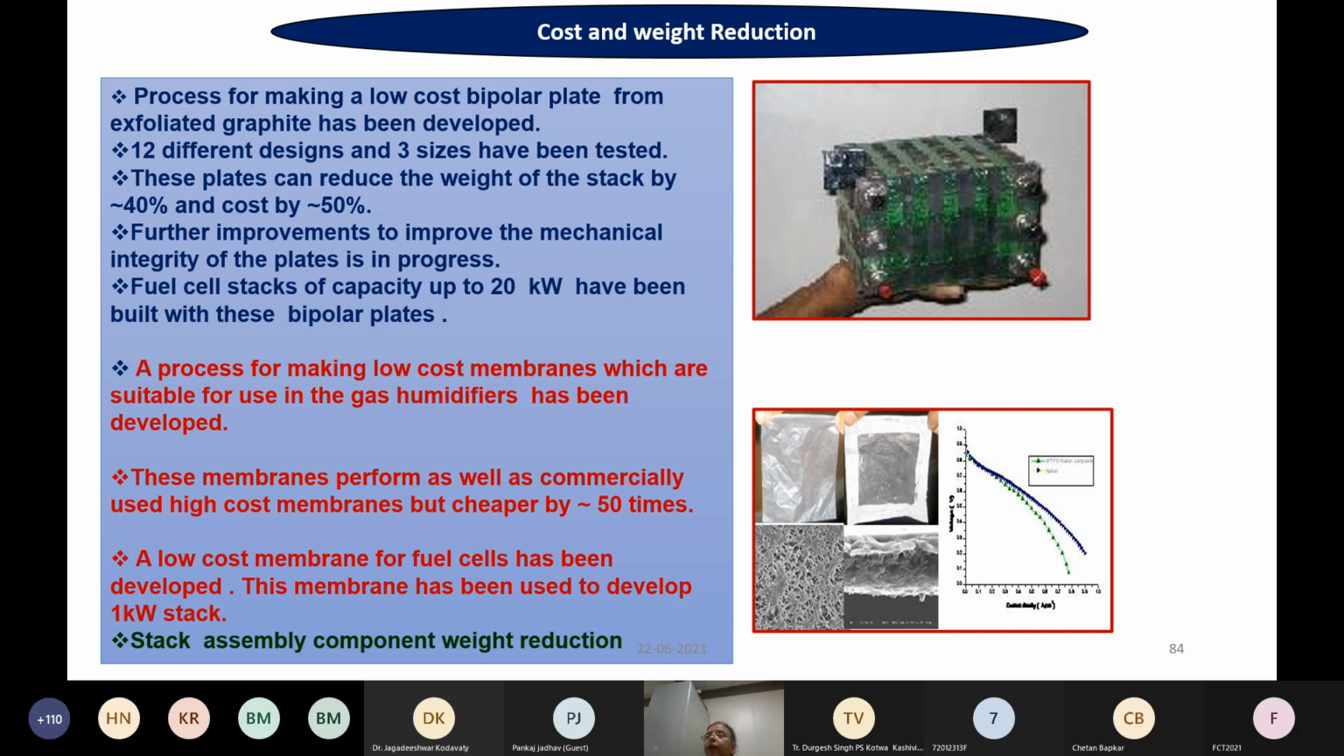So other than that, other R&D components can be cost reduction, weight reduction. What you can do instead of bolts, whether you can do some kind of strapping technology. Or how can you prepare a low cost membrane?